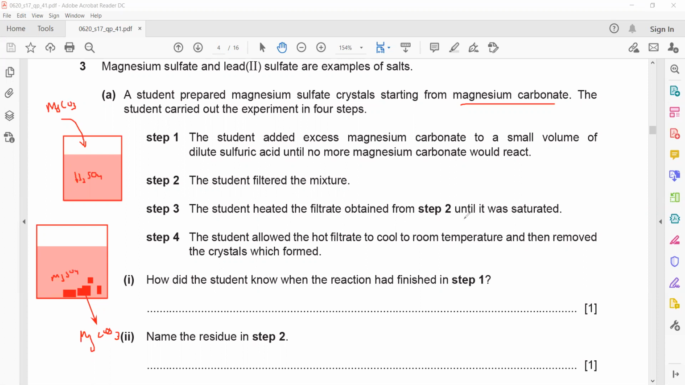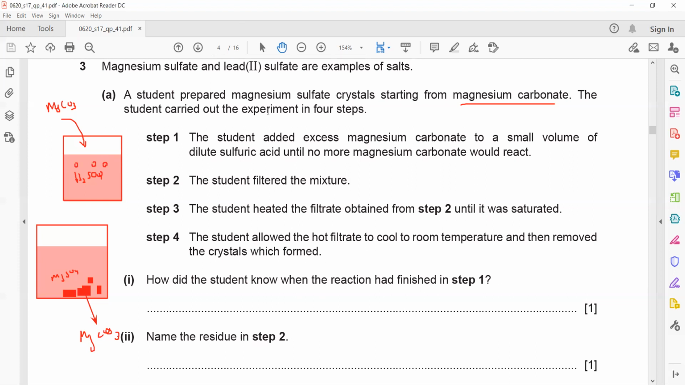The student heated the filtrate obtained from step 2 until it saturates. The student allowed the hot filtrate to cool and then removed the crystals. How did the student know when the reaction was finished? Because when acid reacts with carbonate, you will see bubbles. So how will he know that the acid completely reacted with carbonate, or all of the acid is used up?